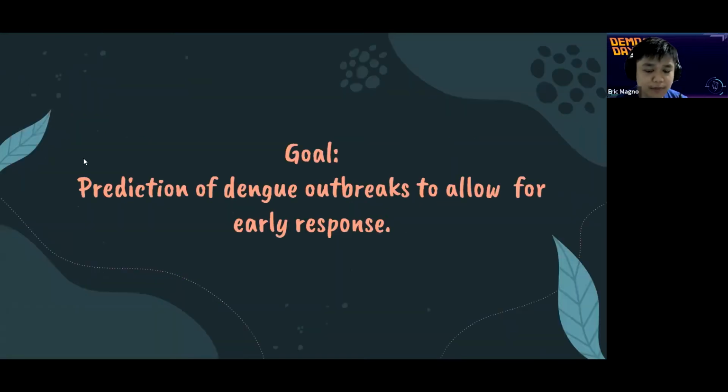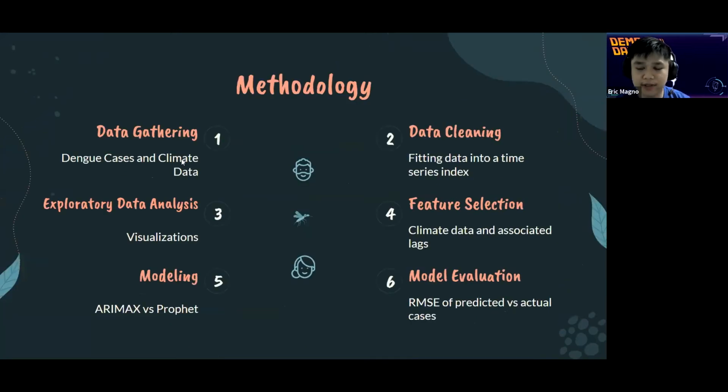So the goal of this project is actually the prediction of dengue outbreaks to allow for early response. If we are able to detect spikes in dengue cases early, we are able to respond better to outbreaks. We also create an opportunity for public health authorities to properly adjust to outbreaks in terms of preparation and creating public awareness. Here's the methodology of the project.